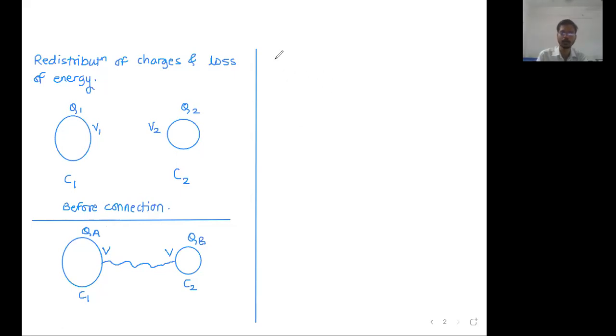Now what is the final charge on the first conductor? It is some fraction of the total charge. What is the total charge? Sir, it is Q1 plus Q2. Charge on the first plus charge on the second. This is the total charge. Now the fraction of the charge is decided by the capacity.